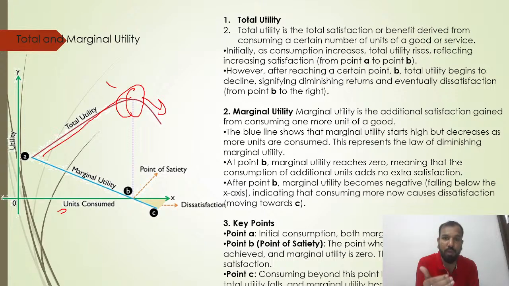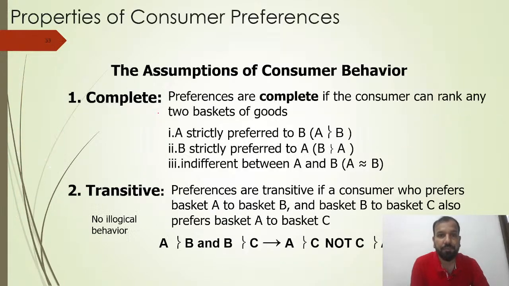The blue line shows that marginal utility starts high but decreases as more units are consumed. This represents the law of diminishing marginal utility. This is very simple. In the initial consumption, both marginal and total utility increase. After a while, marginal utility starts decreasing. So point A is all about the initial consumption. Point B is the point of satiety, where the maximum total utility is achieved and marginal utility becomes 0. This is the point of maximum satisfaction.